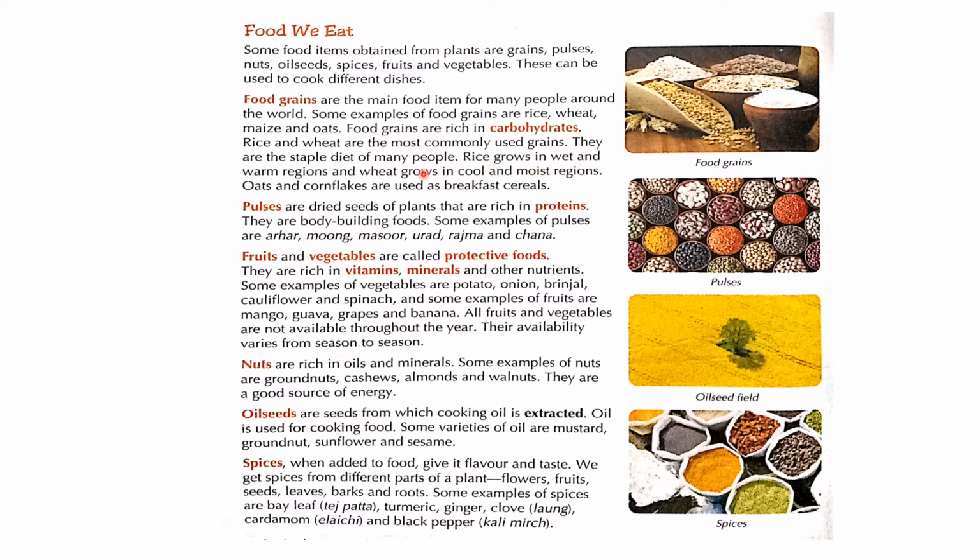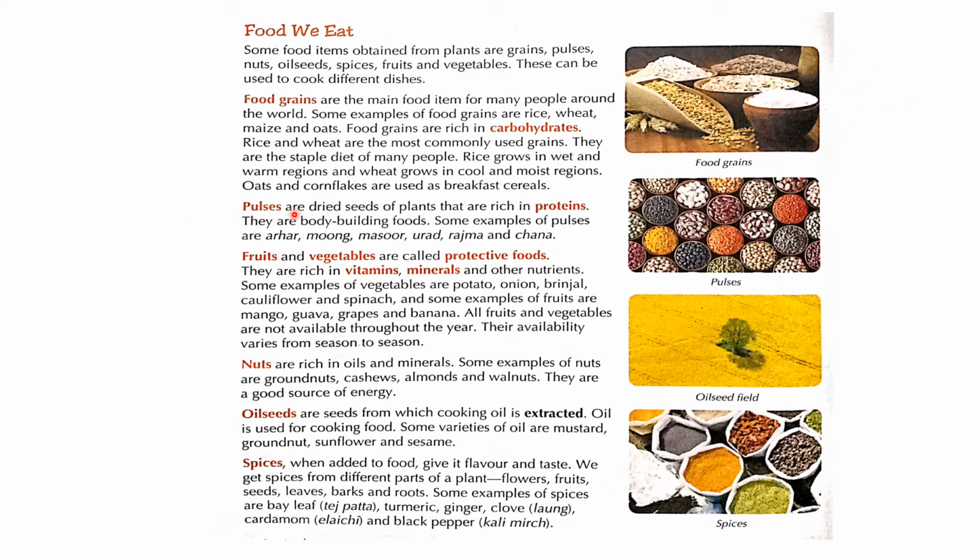Rice grows in wet and warm regions and wheat grows in cold and moist regions. Oats and cornflakes are used as breakfast cereals. Rice and wheat are also called staple food for many people. So you see, these are the food grains.